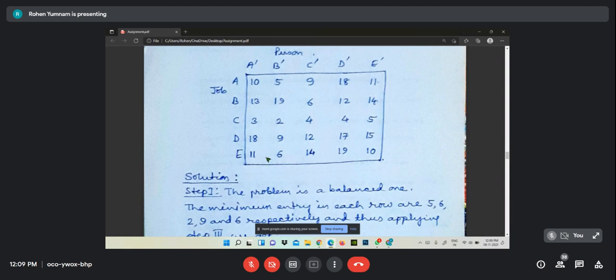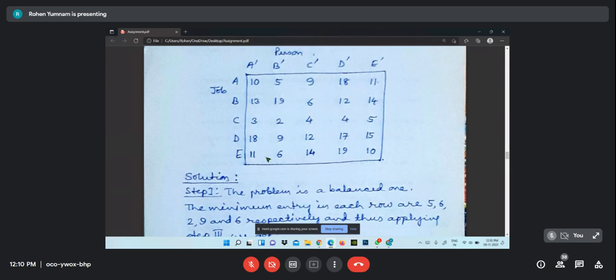And that is why, see, in the case of transportation, we have seen the rectangular type, because the number of items in one outlet or one factory may be different, and that is why it may be rectangular. But in this case, as the number of jobs and the number of persons are to be equal, it should be square here.